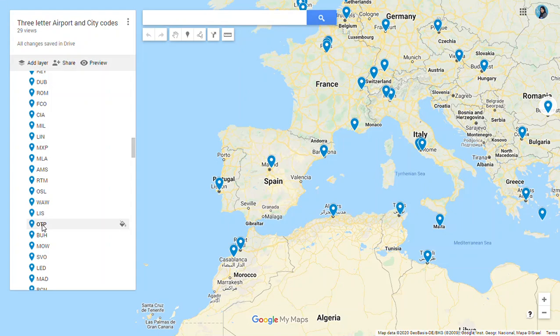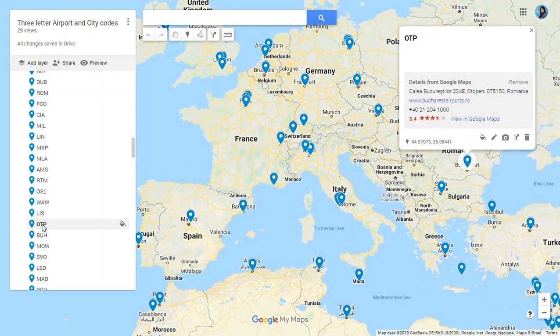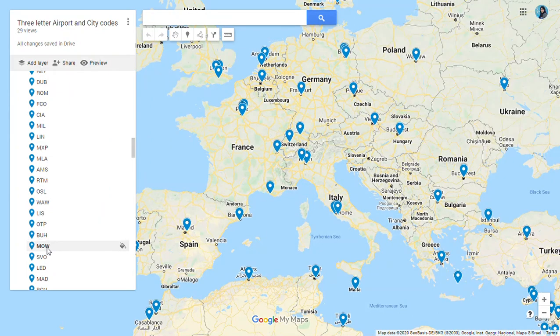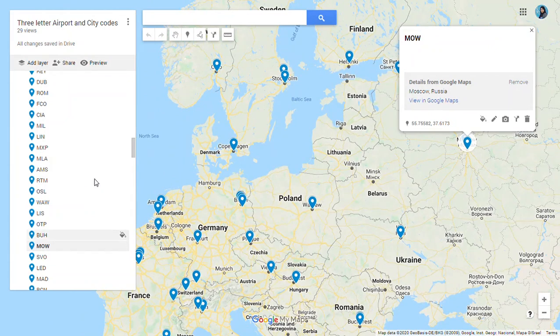Then we have Otopeni, OTP in Romania. OTP is the code for Otopeni in Romania. In Romania, we also have Bucharest. Bucharest, BUH is the code. Then in Russia, we have Moscow, MOW is the code for Moscow.